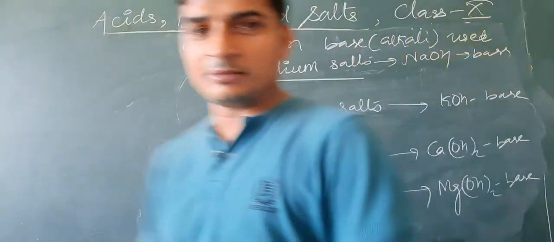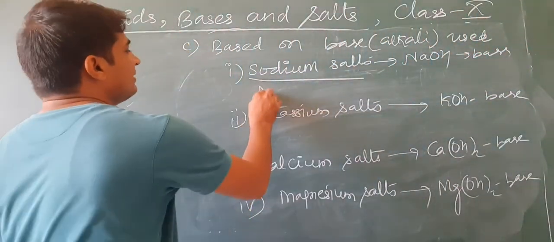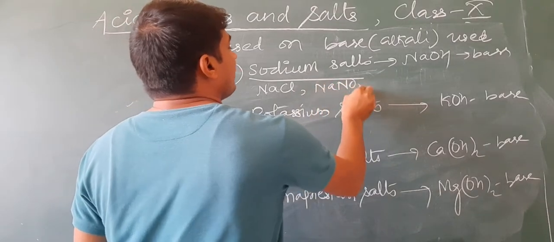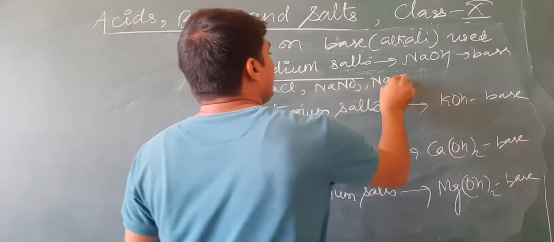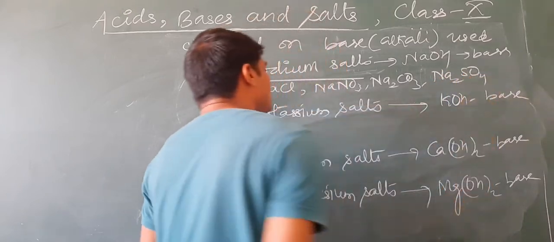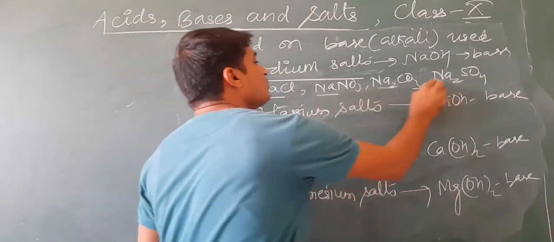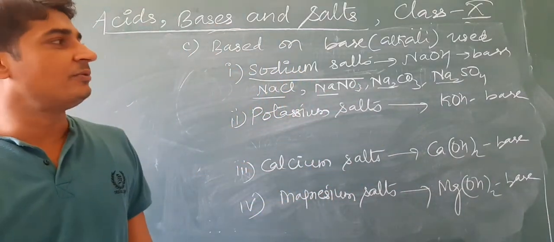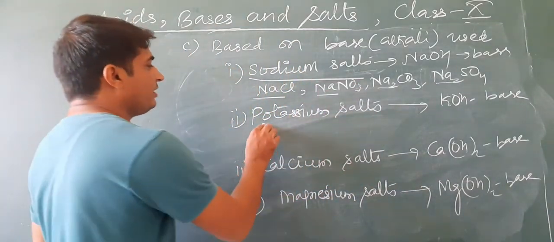Let us take some examples. For example, NaCl, NaNO3, Na2CO3, Na2SO4. In these salts, Na is common because sodium hydroxide is used as a base in the formation of these salts. Next one, potassium salts.